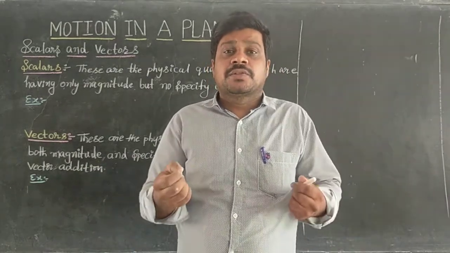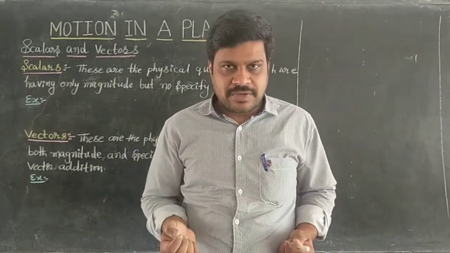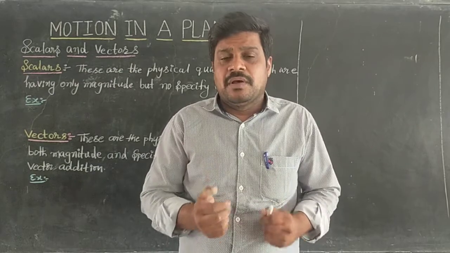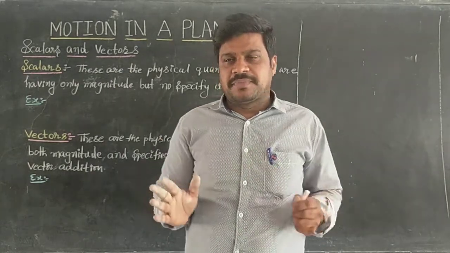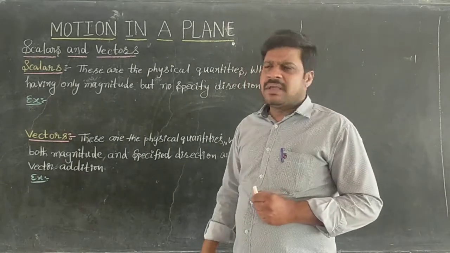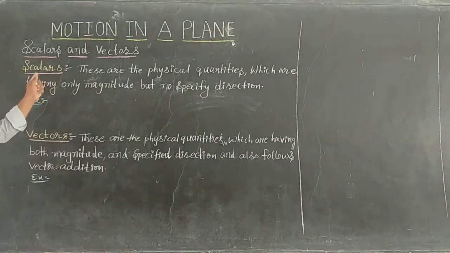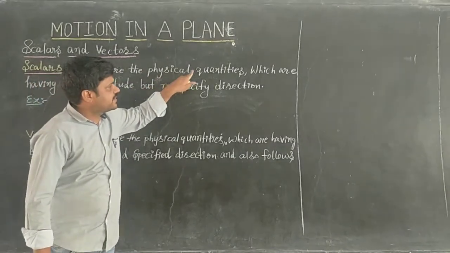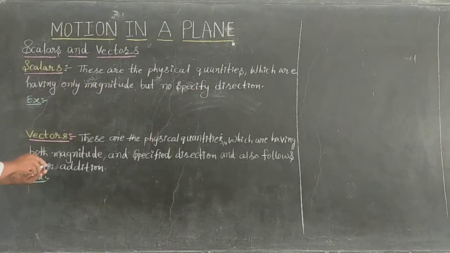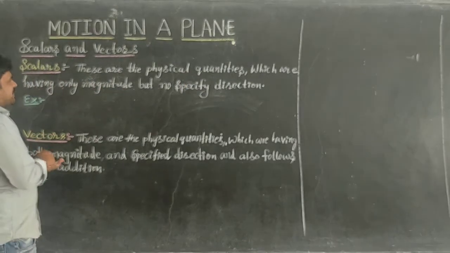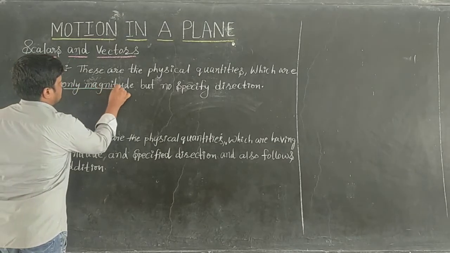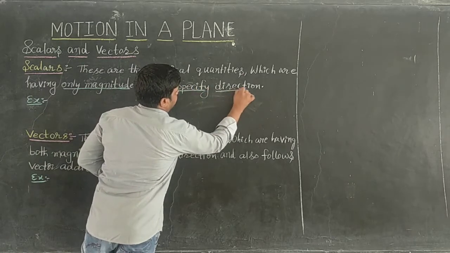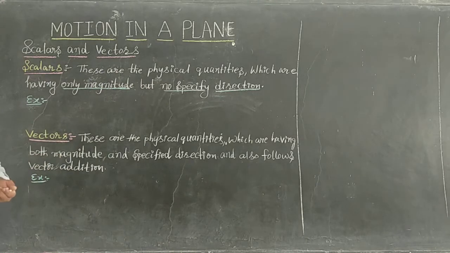Physical quantity means a quantity which can be measured. All these quantities can be measured. The quantities which can be measured are categorized into two types, which are scalars and vectors. Now see what the scalar physical quantities are. Scalars are physical quantities which have only magnitude but no specified direction.